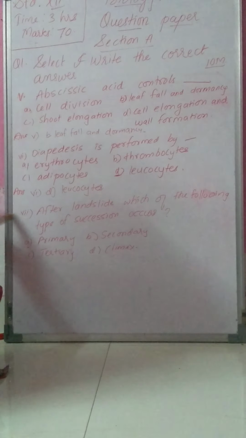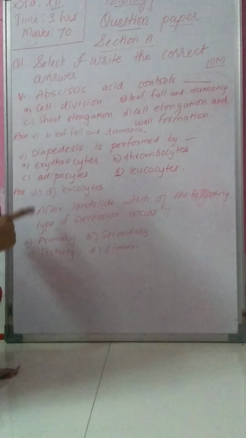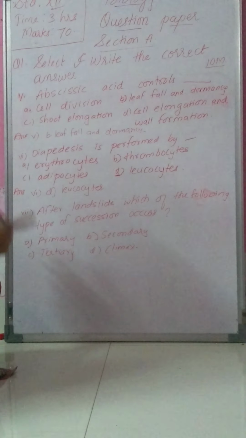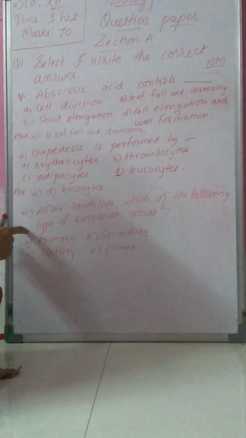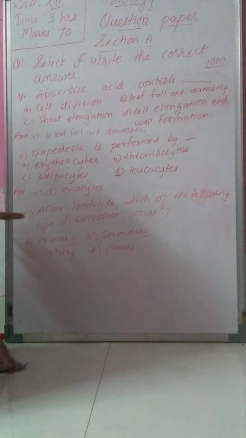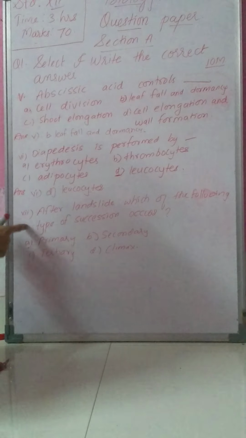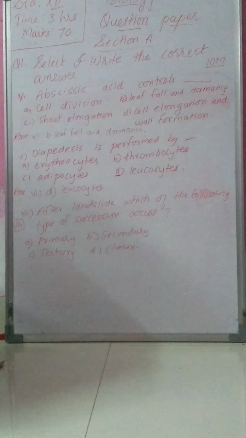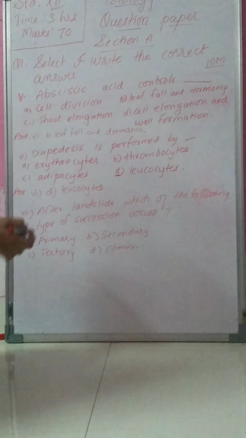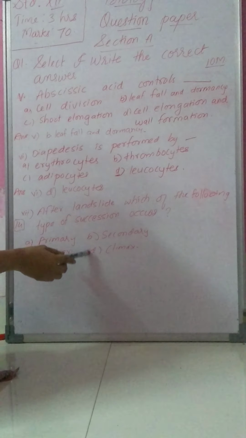Then next is the 7th MCQ. After landslide, which of the following types of succession occurs? This MCQ you are going to find in chapter number 14, that is ecosystem and energy flow. See, the four options are A, primary, B, secondary, C, tertiary, and D is climax.